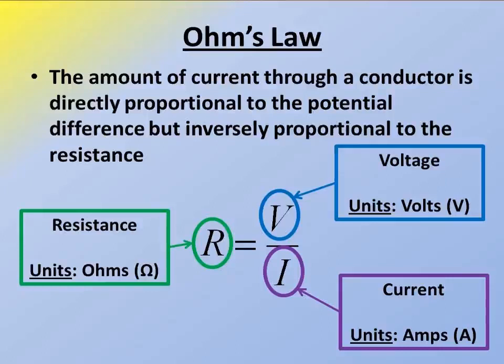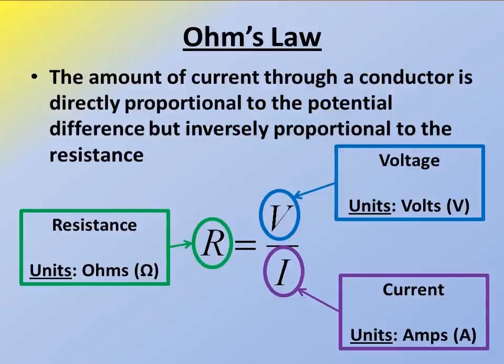This is also just a formula: R equals V by I. You remember this formula. R is the resistance. The unit of resistance is ohms. Ohm's law states that the resistance is the ratio of potential difference to current.